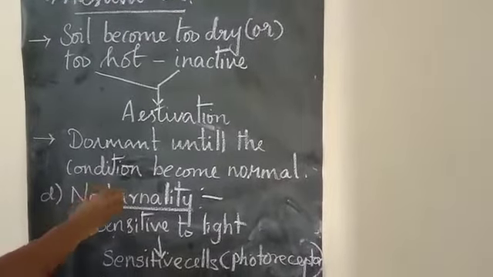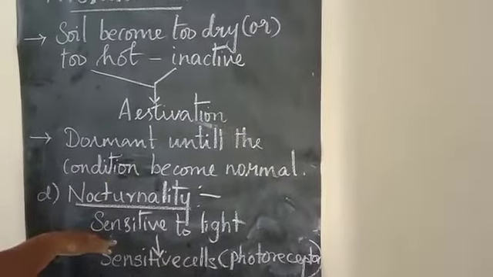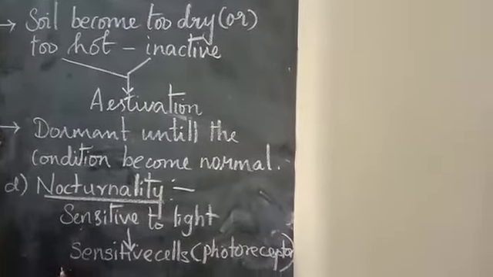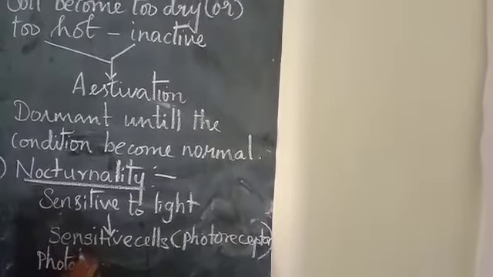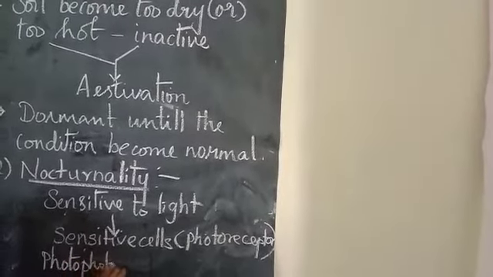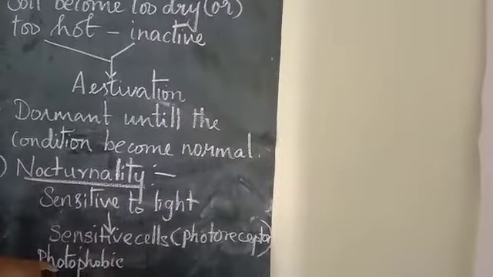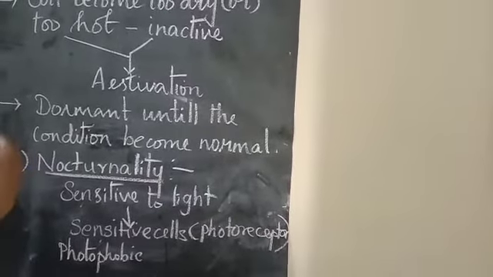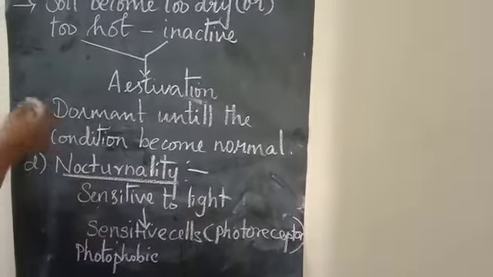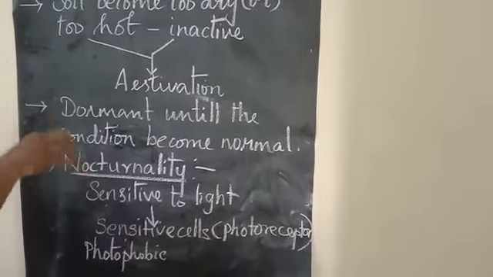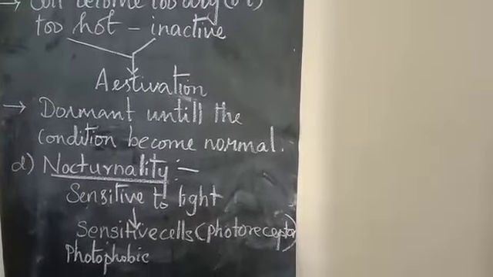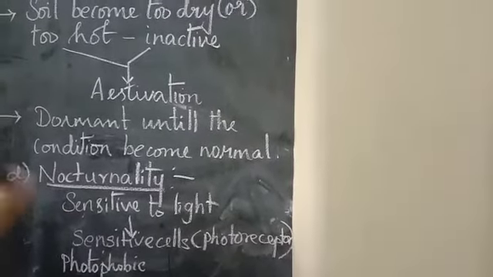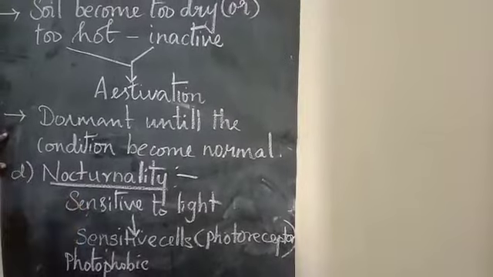What will happen? They react negatively to bright light, and they become photophobic. Photophobic is nothing but being allergic to the light. When the light penetrates, they will become inactive, or it will be an unfavorable condition we can say. So it remains in the burrow during the daytime and avoids the light. When night time comes, the earthworm will start coming outside, or wherever the moisture content is present, it starts moving from the dry place to the normal moist area. That is nocturnality, we can say.